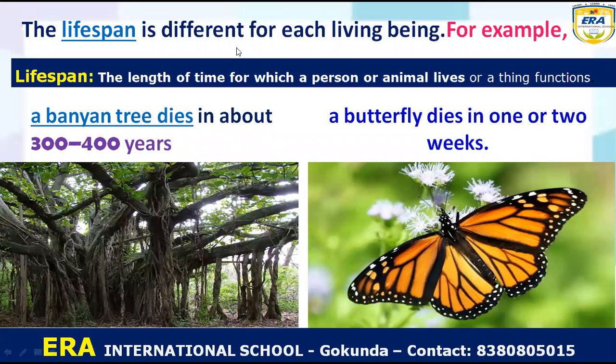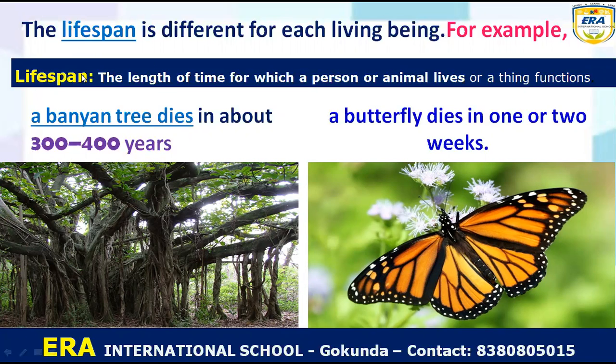Lifespan is different for each and every living thing. For example, lion, donkey, tiger, cow, buffalo, hen, mosquito, butterfly. Every living thing has a different lifespan or life of years. Lifespan means how many years he, she or they will survive.